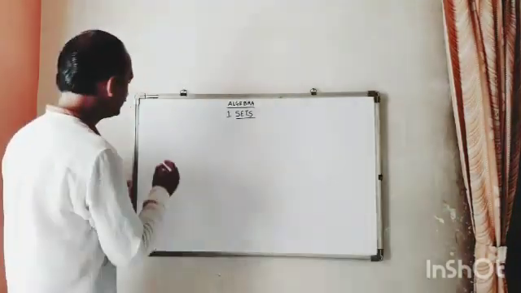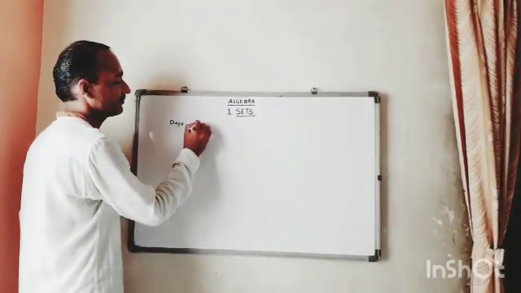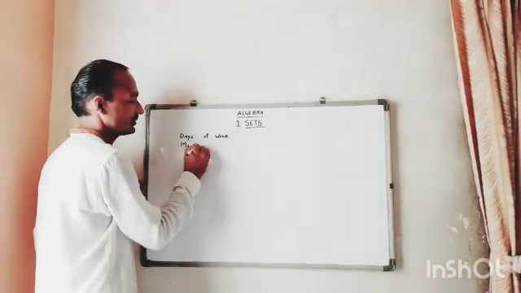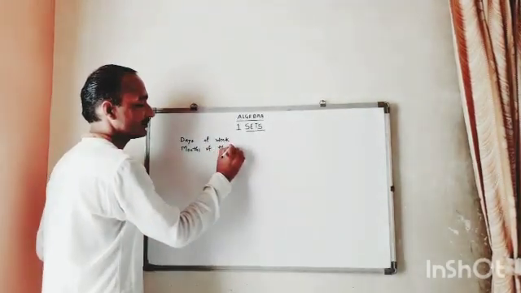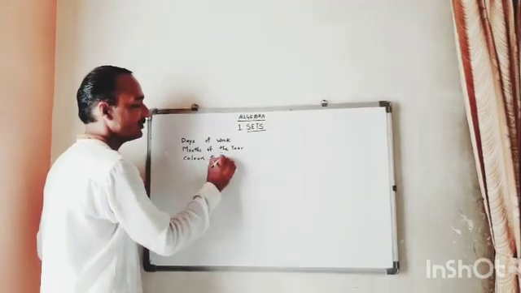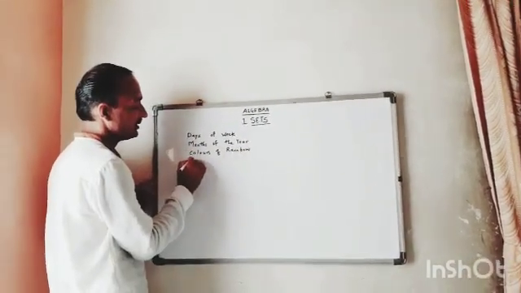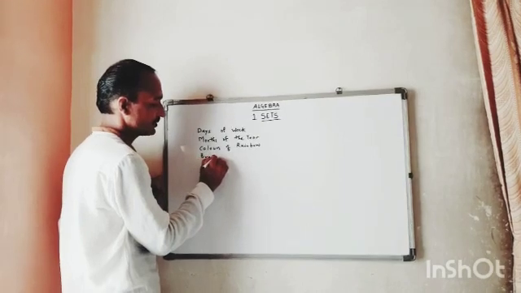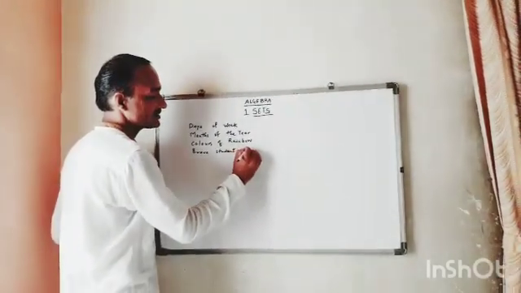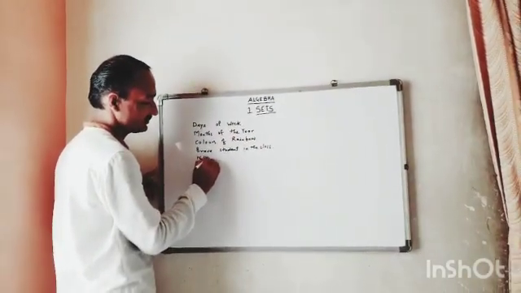So here, see, days of the week. Months of the year. Colors of the rainbow. Then brave students in the class. Natural numbers.